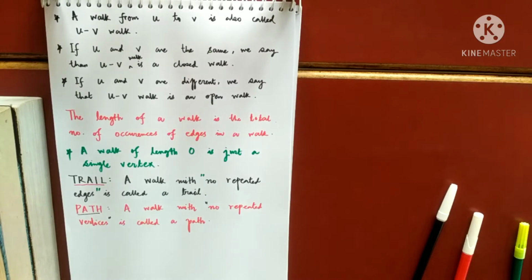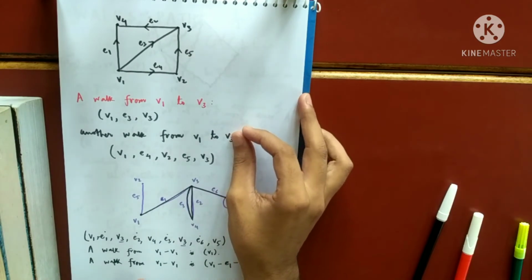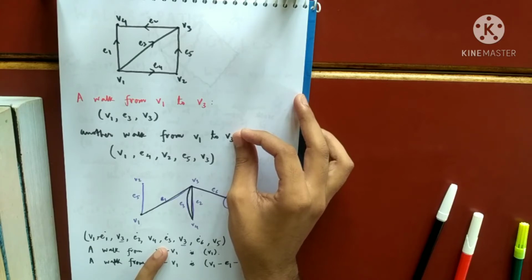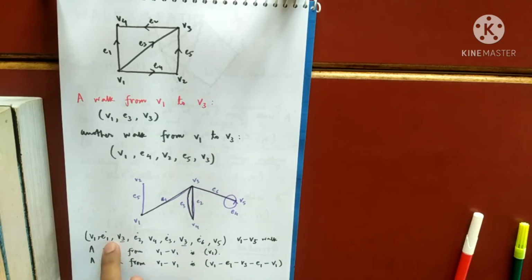Now you note one thing. In a trail, repetition of edges is not allowed, but repetition of vertices is allowed. Try to understand my point. Look at this example. This walk can be called a trail because you see the edges are not at all repeated: E1, E2, E3, E6.